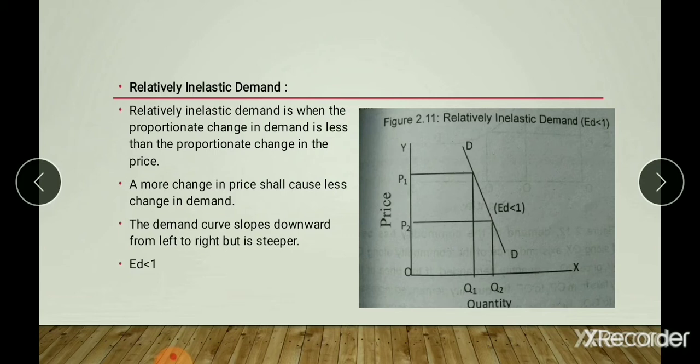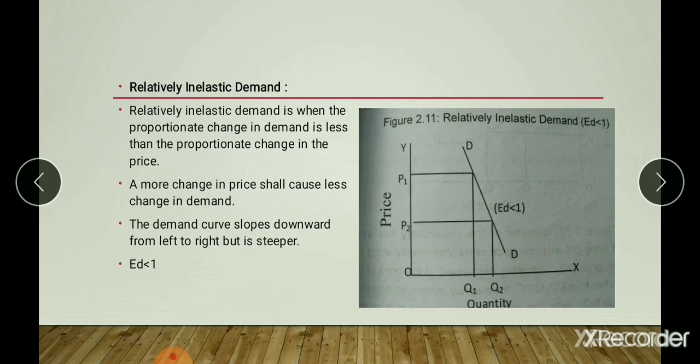And relatively inelastic demand. Here, a given proportionate change in the price of a commodity leads to a small percentage change in the quantity demanded. That means a large change in the price of the commodity leads to a small change in the quantity demanded. A larger change in price causes a smaller change in demand. The demand curve slopes downwards from left to right, and it is steeper.